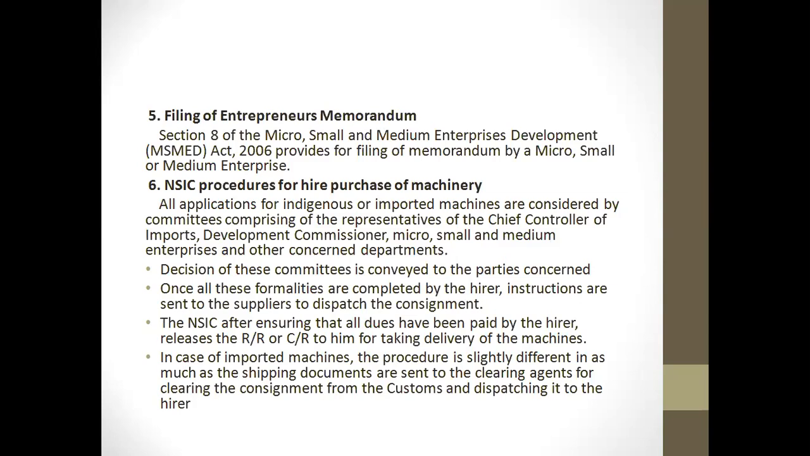Once it has been done, if there is any change in the product or in the investment in plant and machinery, the district industry centre will keep a record in writing, and they also maintain the records electronically. So that is how we are going to file an entrepreneur's memorandum.